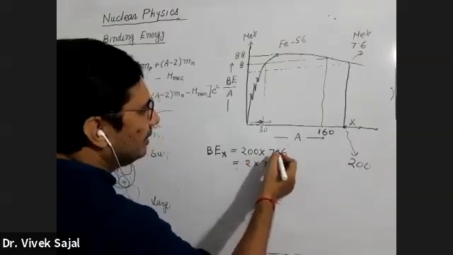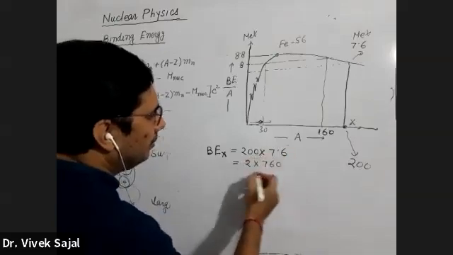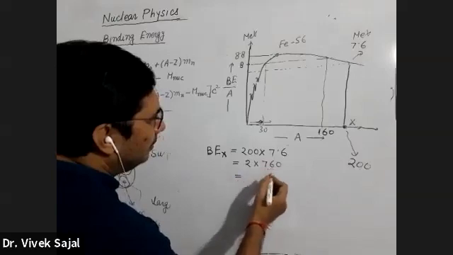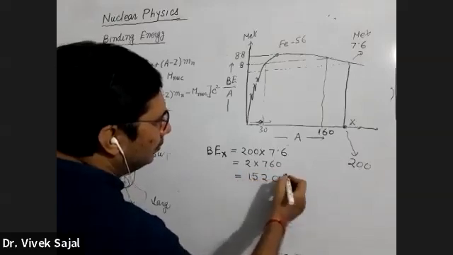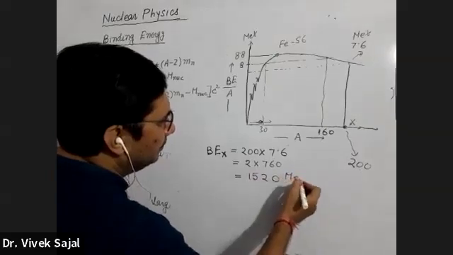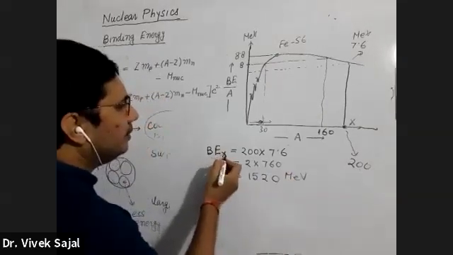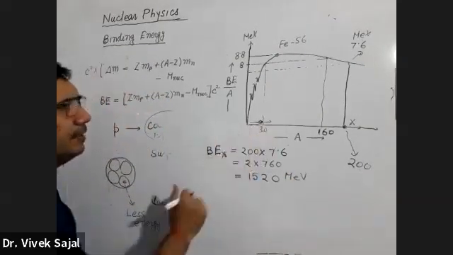One decimal will go out, so this will be 1520 MeV. This will be the binding energy of X type of nuclei.